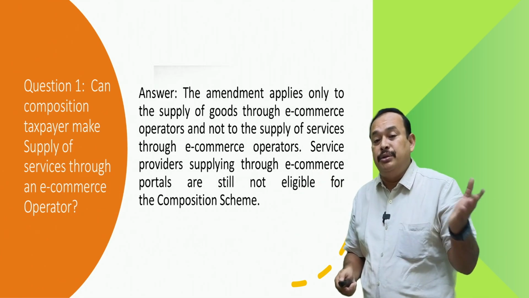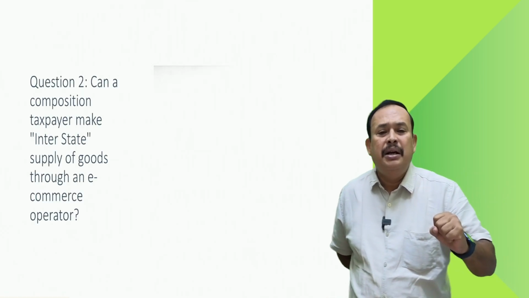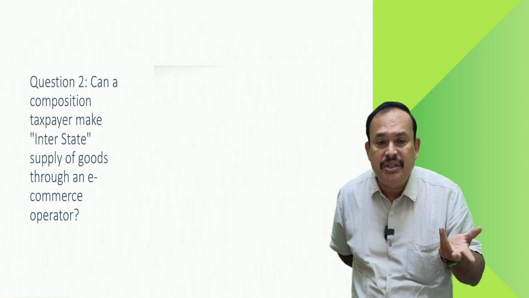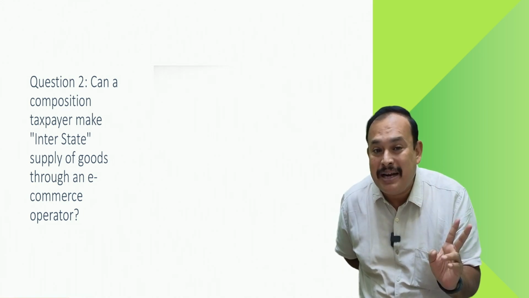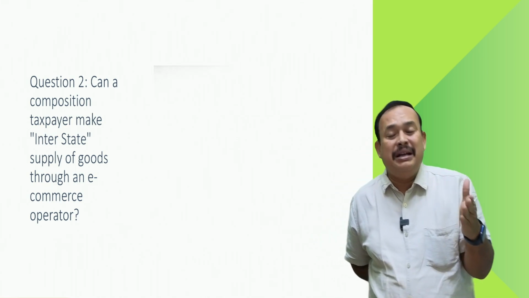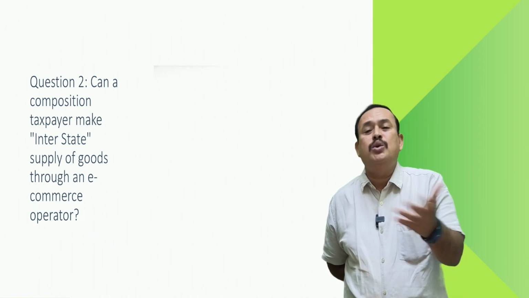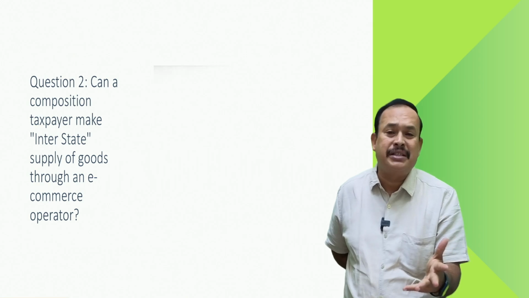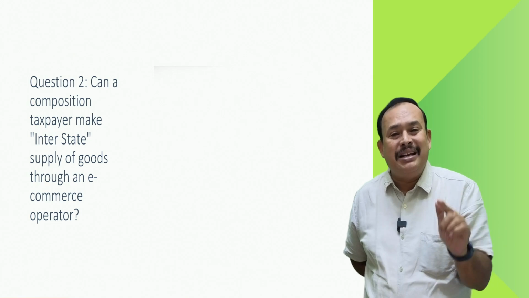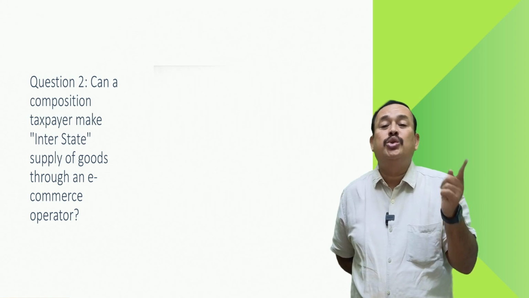Now question number 2 in the given case. Can a composition taxpayer make interstate supply of goods through an e-commerce operator? No. Mr. Trader or manufacturer, if you supply goods through an e-commerce operator, you can have the composition scheme, but such a supply should be restricted to intrastate supply. You cannot make interstate outward supply of goods to an e-commerce operator.